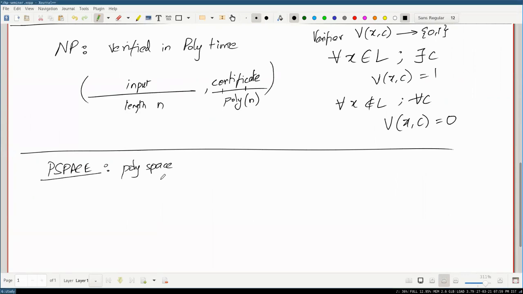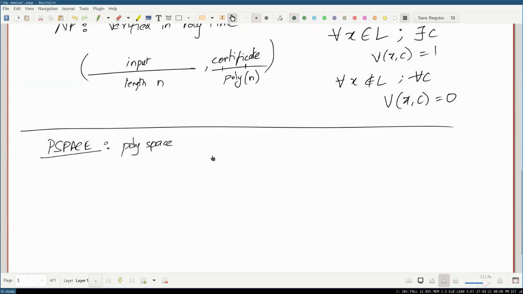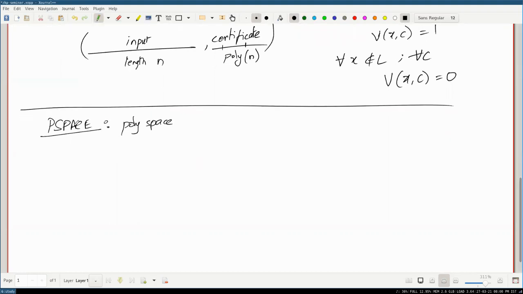You cannot use more than exponential time, because you will have explored all possible configurations of your space. If you have polynomial space, you can put only 2 to the power of that polynomial many strings in that space. So after exponential time, you would have run out of options and you'll keep looping back. Okay, so this is polynomial space, and there's something called EXP